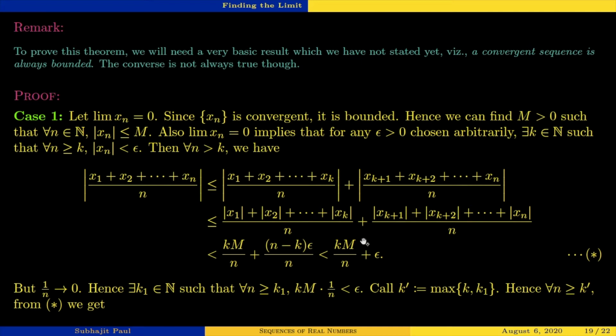This part over here is 1 by n, and the sequence 1 by n tends to 0. So therefore, again applying the definition of convergence, we get a natural number k1 such that for all n greater than k1, km times 1 by n will be smaller than epsilon.